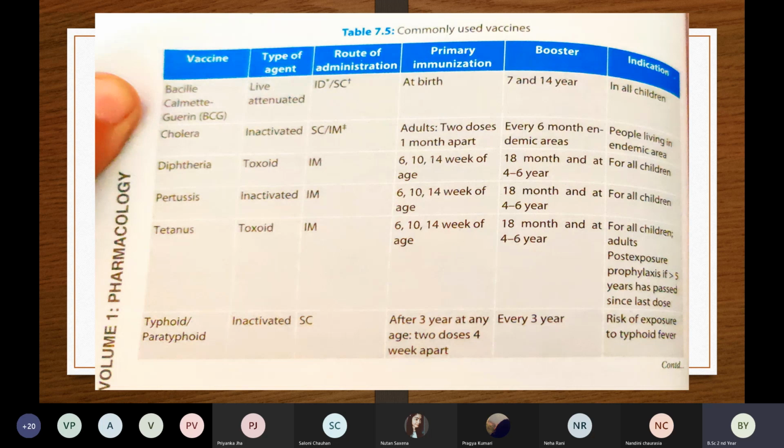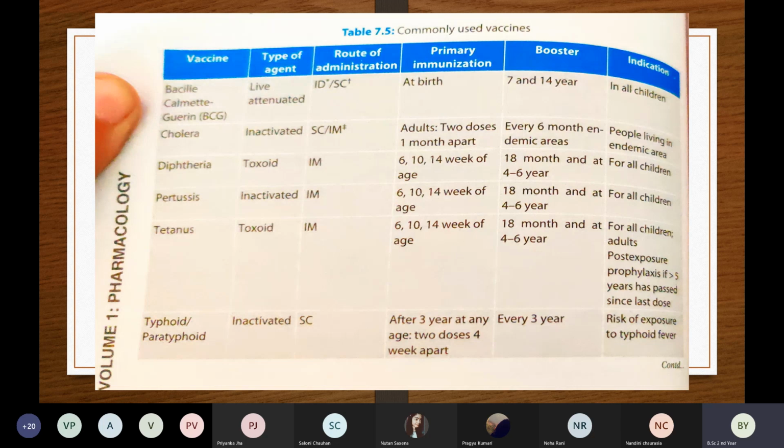If there is any injury that has happened in your body, if there is a cut from a rusted knife or from any rusted instrument, then you have to get the tetanus toxoid vaccine. Then next is typhoid. Typhoid or paratyphoid. This typhoid vaccine is inactivated, that is, made from a dead microorganism. The route of administration is subcutaneous. So remember, typhoid we give subcutaneous. The tetanus toxoid we give IM.